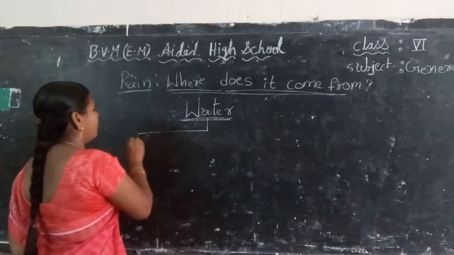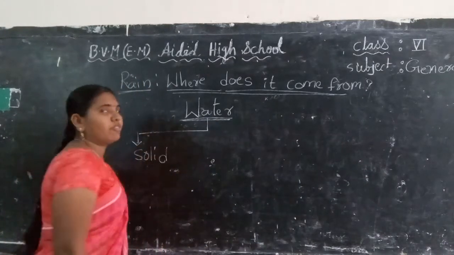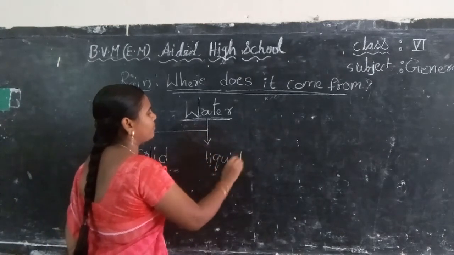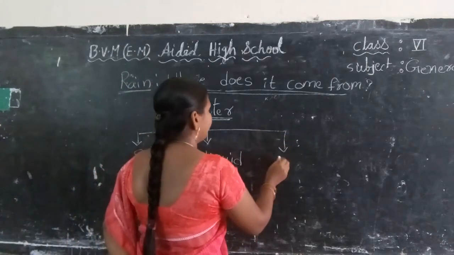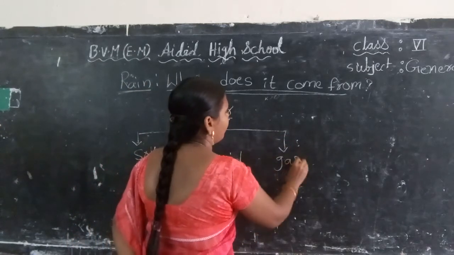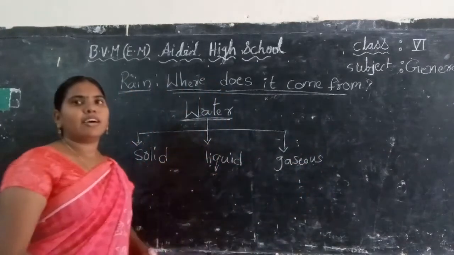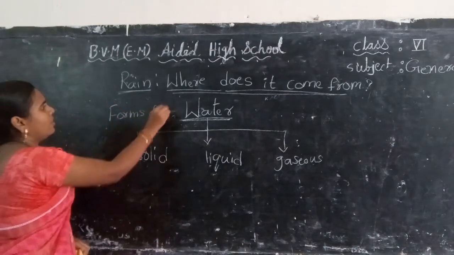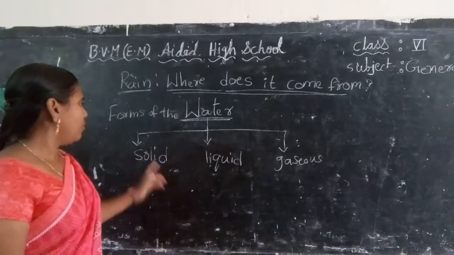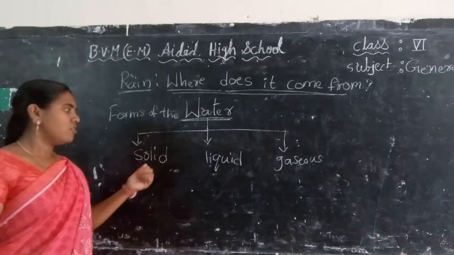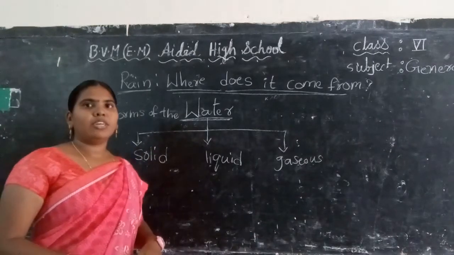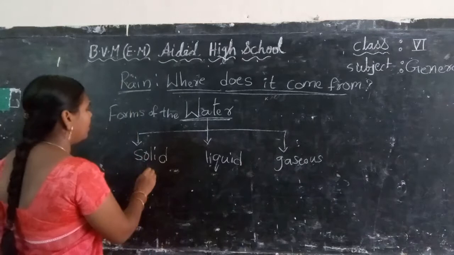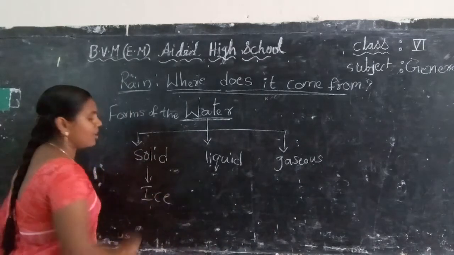The first one is solid form. The second one is liquid form. Next, the third one is gaseous form. So these are the forms of the water. I will explain about solid first. Solid means take some water and keep it in a refrigerator, leave it some time, and then we get ice cubes. So the ice is the solid form of the water.